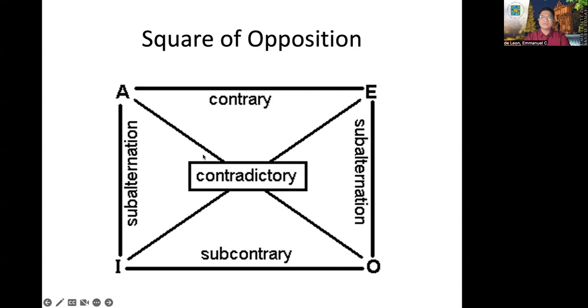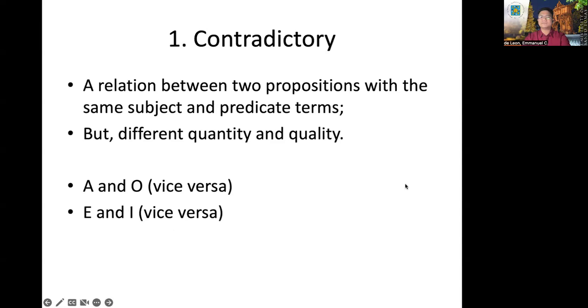So here we have contradictory relation between A and O, E and I. Contrary opposition between A and E. They are only for universal propositions. Subcontrary naman for particular propositions, I and O. And then there is a relation of subalternation between A and I and E and O. Let us discuss them one by one.